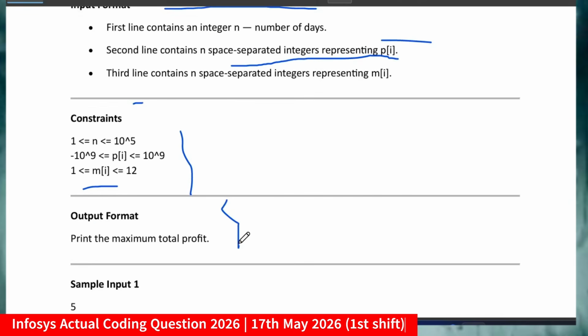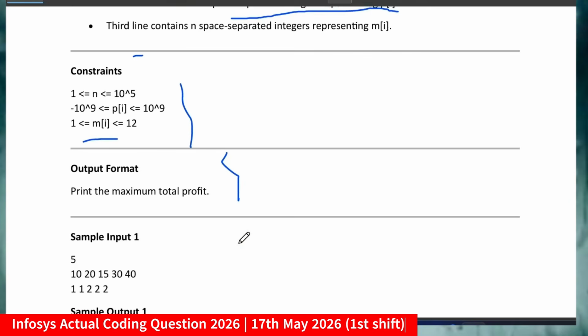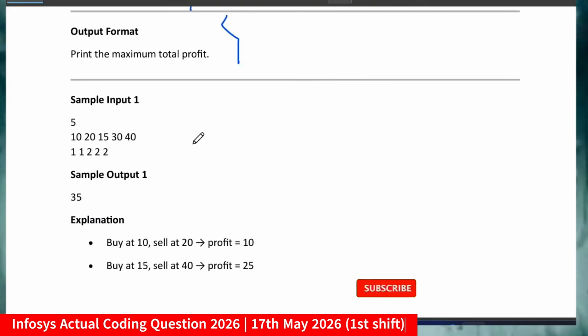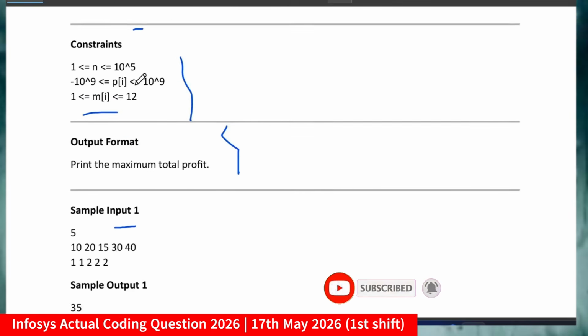Again, these two questions were quite lengthy, so you have to go through the questions in detail. It might take at least 15 to 20 minutes just to understand the logic. So use the time wisely and try to solve at least one or two coding questions, those who have the exam in an upcoming shift. For example, if you take the sample input 5, what will 5 denote?